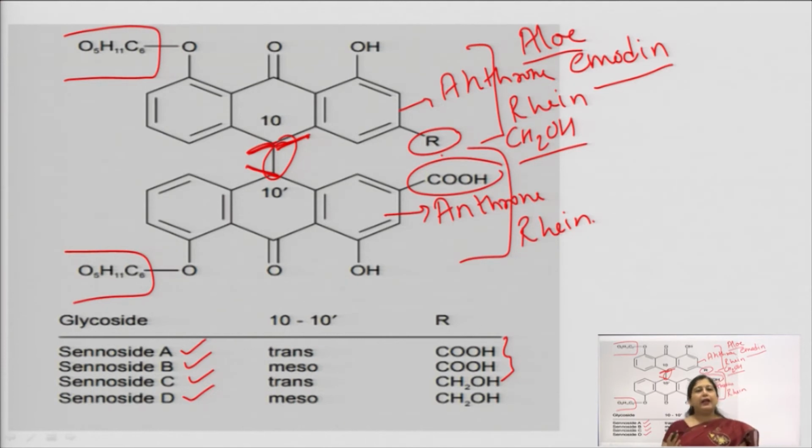And again this sennoside C and D, in the same way are isomeric in nature. If the arrangement is trans, we will call it sennoside C. If the arrangement is meso, we will call it sennoside D. So, this is how we can differentiate between sennoside A, B, C and D.